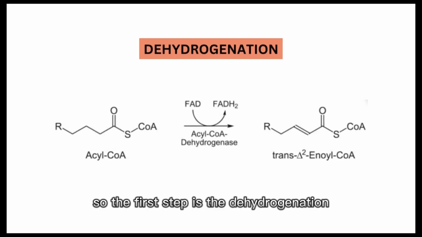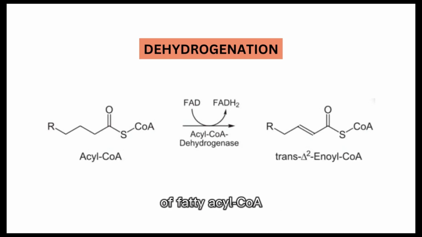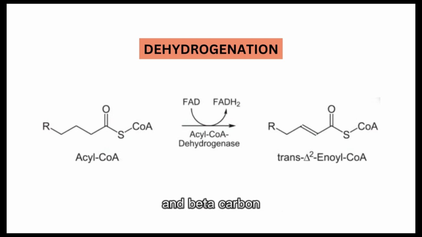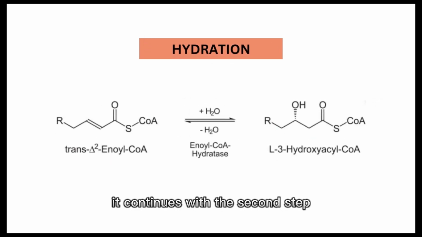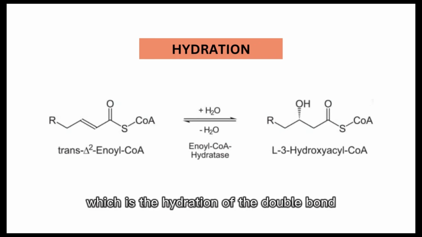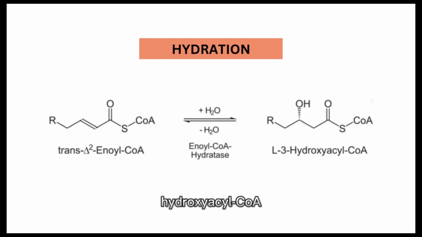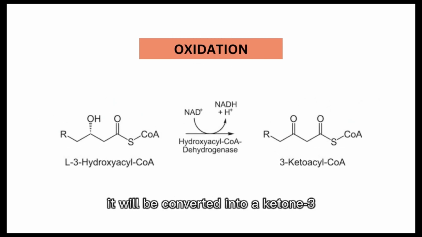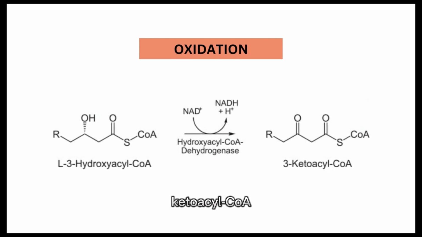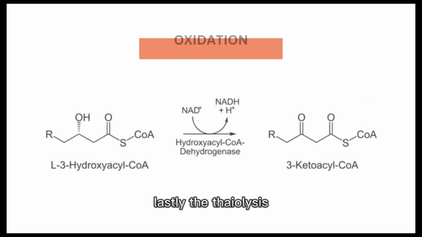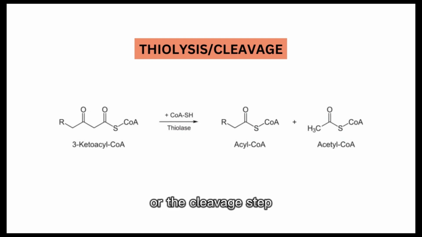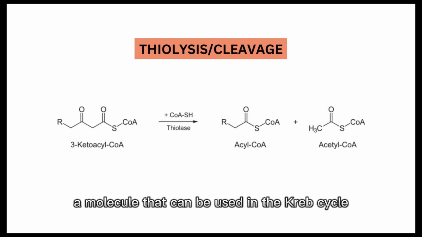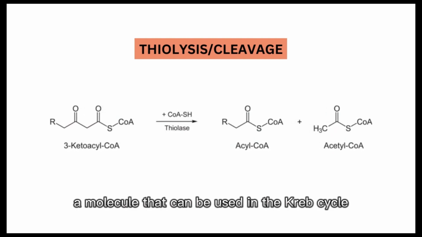So, the first step is the dehydrogenation of fatty acyl-CoA to make a trans double bond between alpha and beta carbon. It continues with the second step, which is the hydration of the double bond to produce L-3-hydroxyacyl-CoA. In the third step, oxidation, it will be converted into a ketone, 3-ketoacyl-CoA. Lastly, the thiolysis or the cleavage step will provide us with 1 acyl-CoA and 1 acetyl-CoA molecule that can be used in the Krebs cycle.